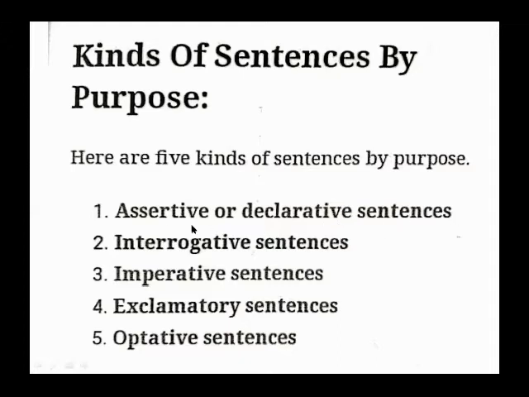Now, what is the meaning of assertive? Assertive is an adjective form and declarative is also an adjective form of a word. So the verb form is to assert or to declare. So, dear students, to assert means to say something, and the same is the meaning of declare. Declare means to say something, to announce something, to let someone know what we are going to say. Whatever we say and whatever someone hears and learns.